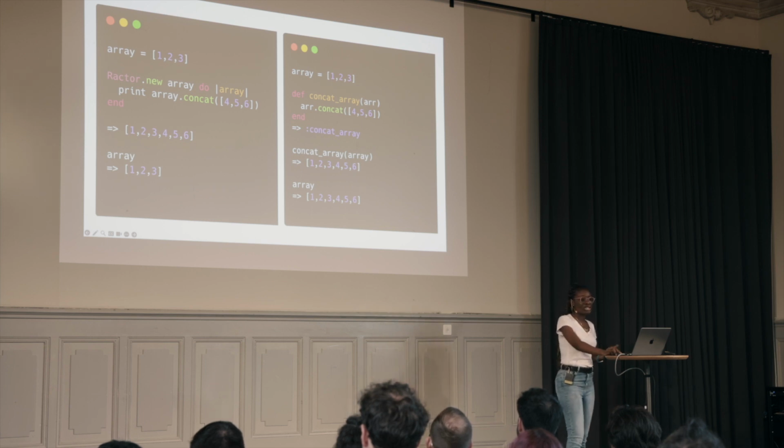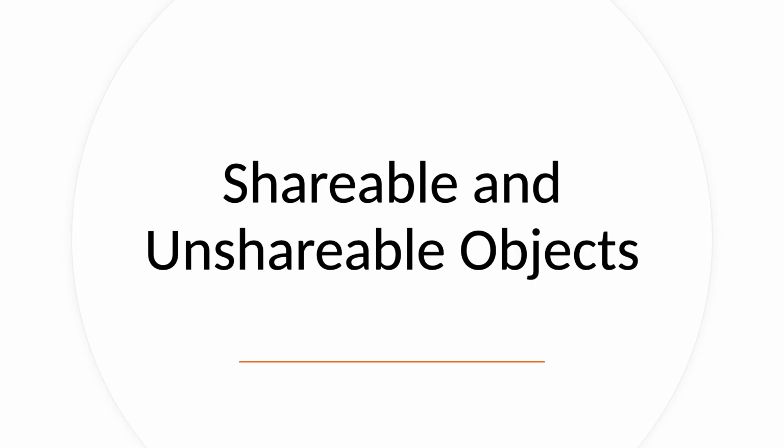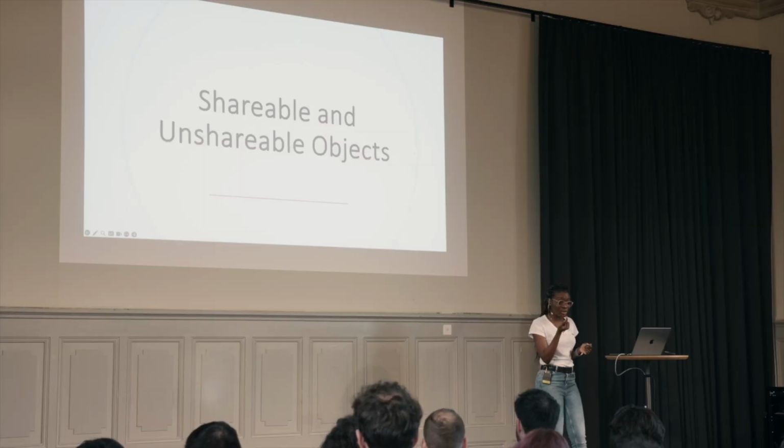Ractors basically operate based on the concept of shareable and unshareable objects. Shareable objects are immutable, and those that are unshareable are mutable. See this like a child with a piece of candy who knows that this particular adult would always take a bite.